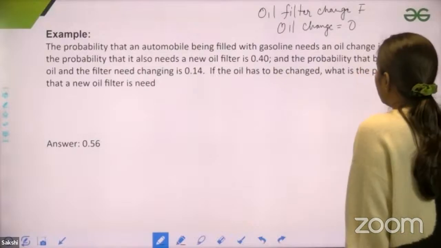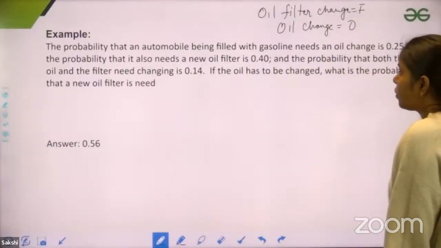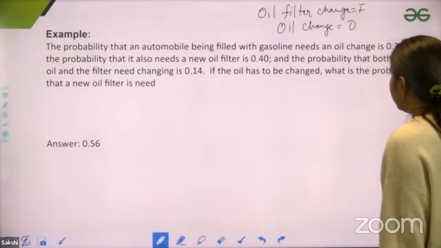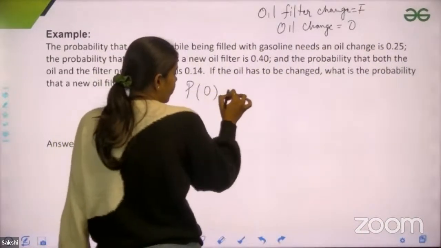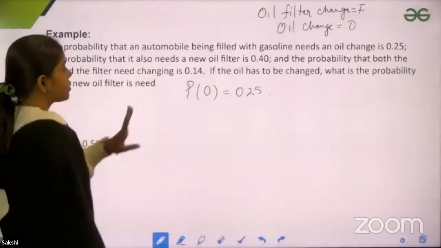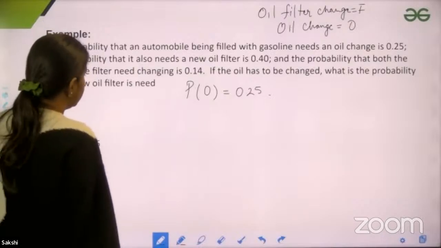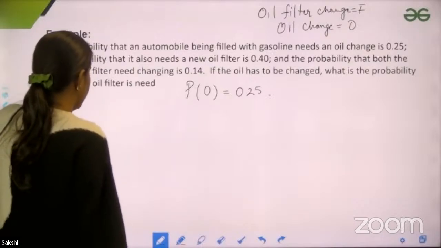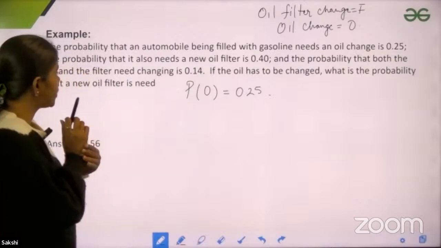The probability that an automobile being filled with gasoline needs an oil change is 0.25. The probability that it also needs a new oil filter is 0.40. The probability that both oil and filter need changing is 0.14.